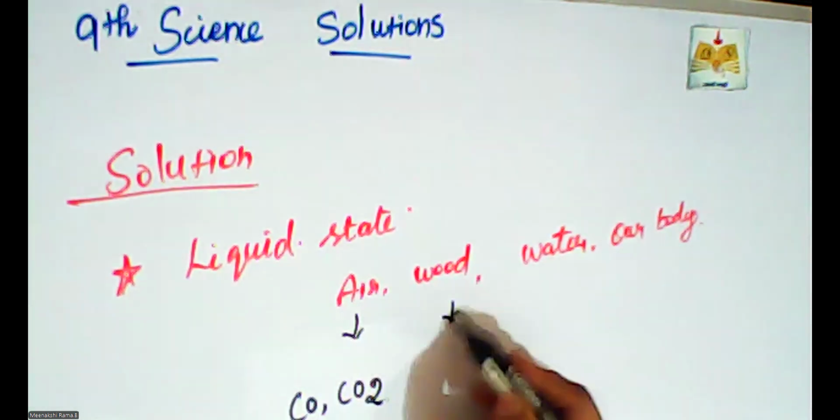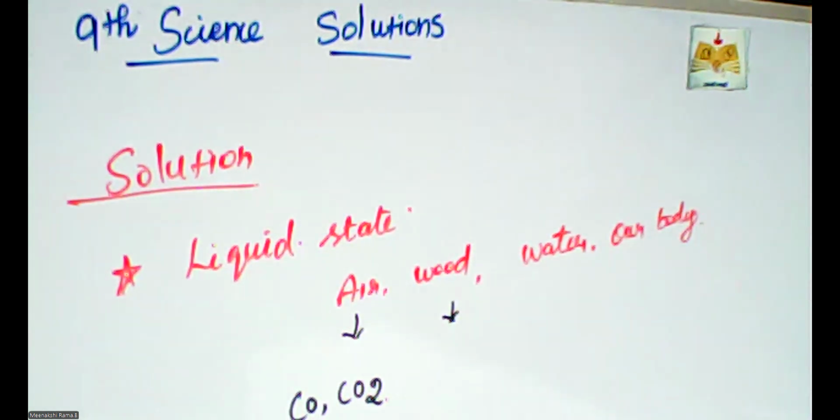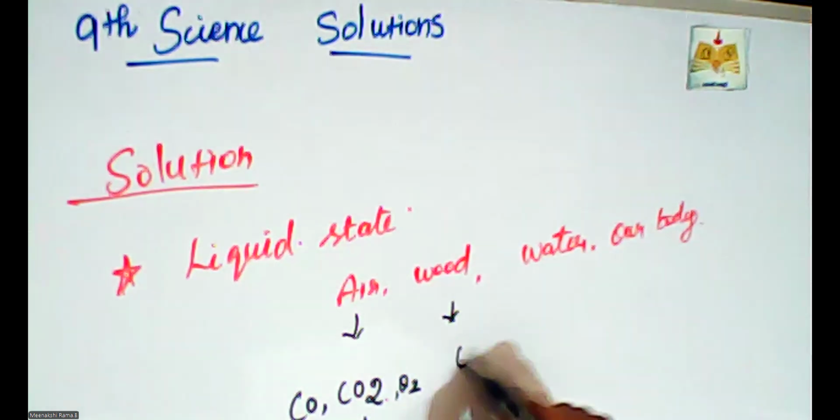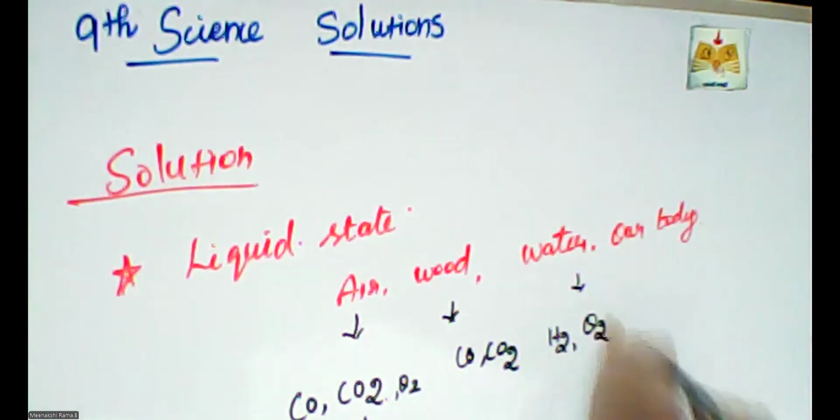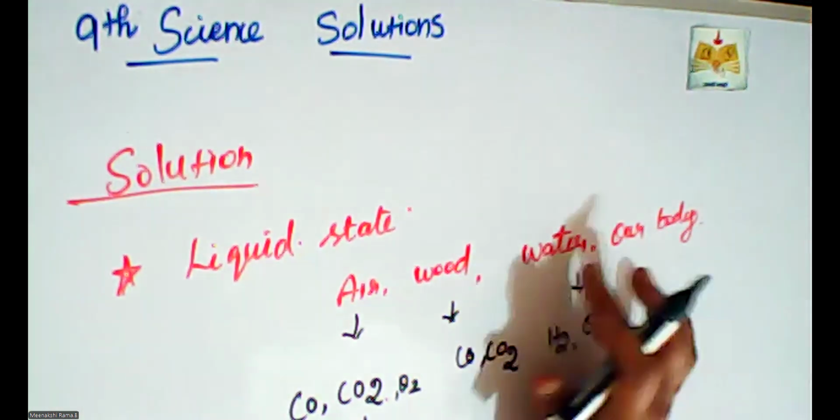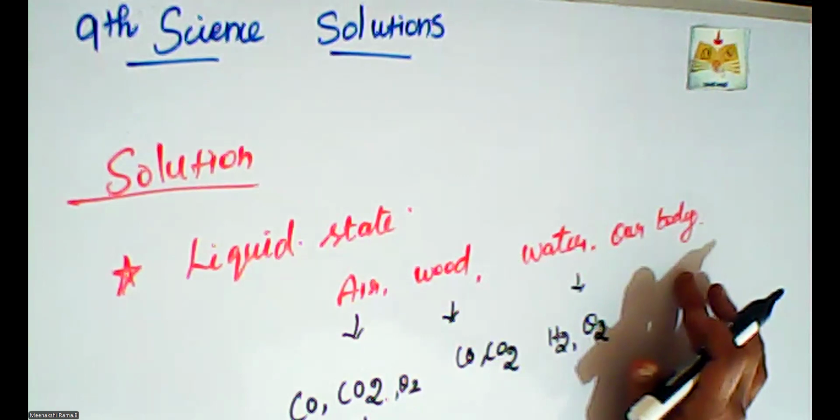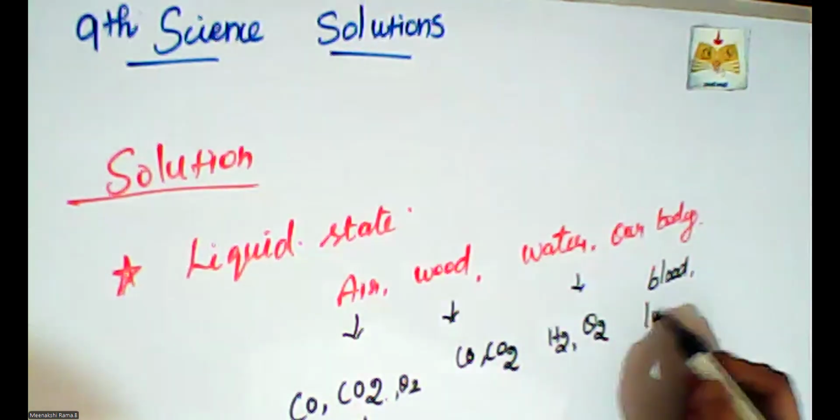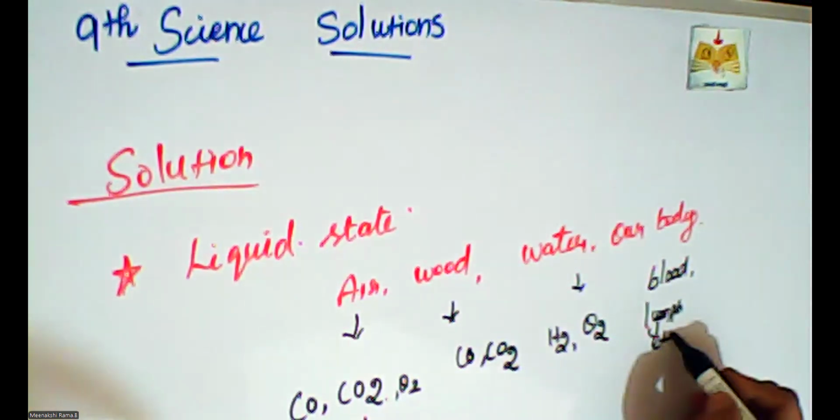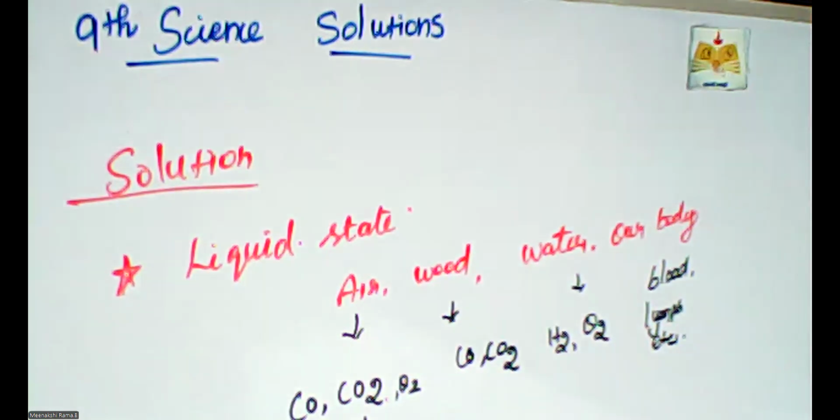And then wooden material contains different kinds of materials, such as carbon monoxide and carbon dioxide gases, while air contains oxygen, nitrogen. Okay. Water contains hydrogen and oxygen. These two are mixed in the water molecule. In our body, there are different kinds of materials. What are they? Blood, lymph, etc. So these are mixed in our body.